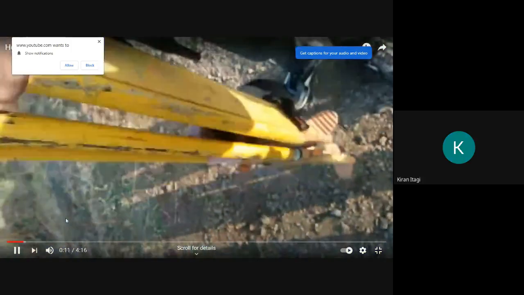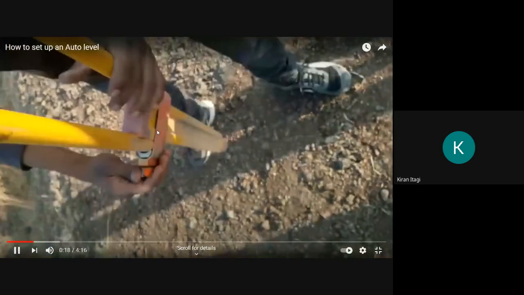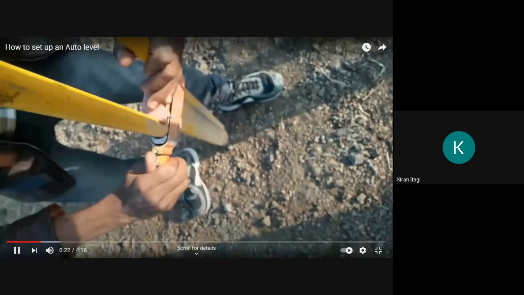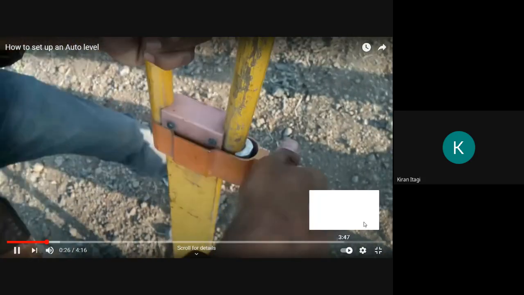So first what you will do, you will take the tripod. These are the screws to adjust the height. They are tightening screws.